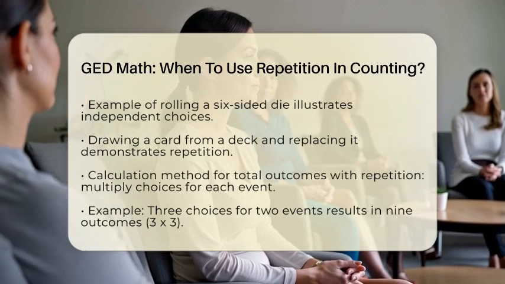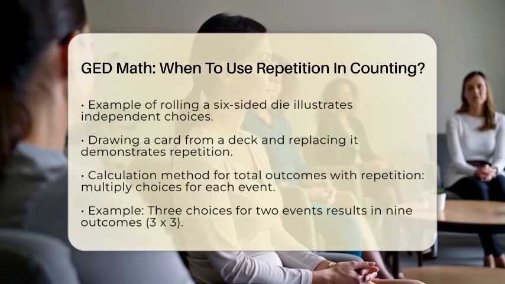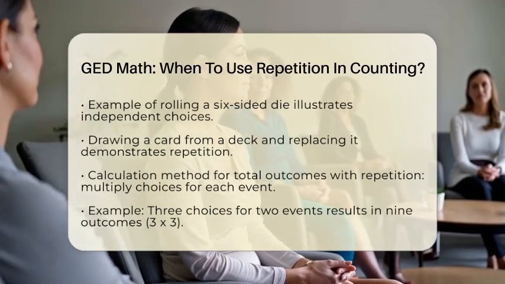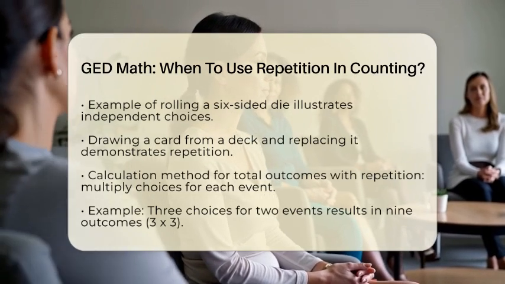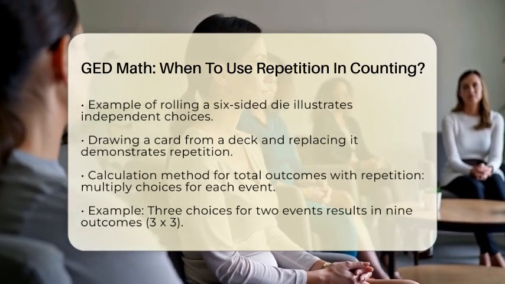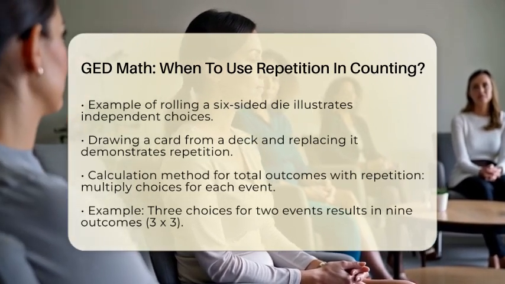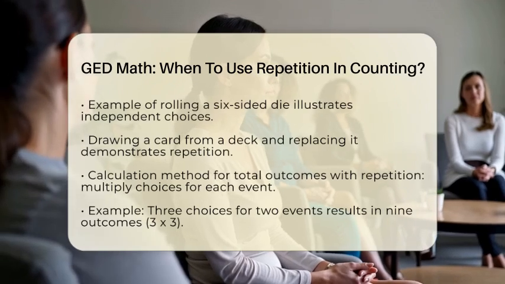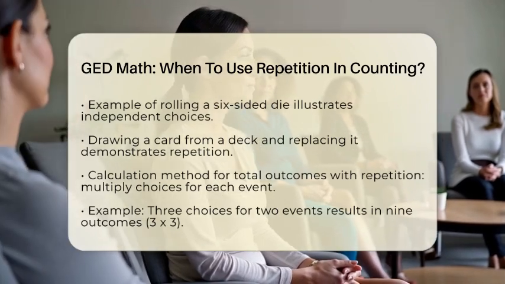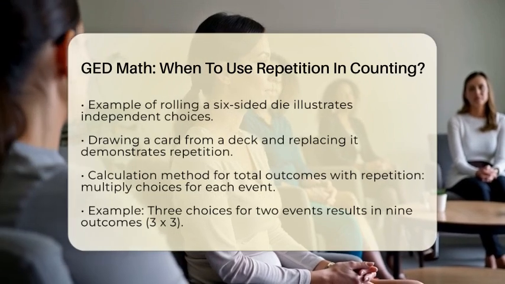Now, how do you calculate the total outcomes when using repetition? It's quite simple. You multiply the number of choices for each event. If you have 3 choices for the first event and 3 choices for the second event, you multiply 3 by 3 to get 9 total outcomes.